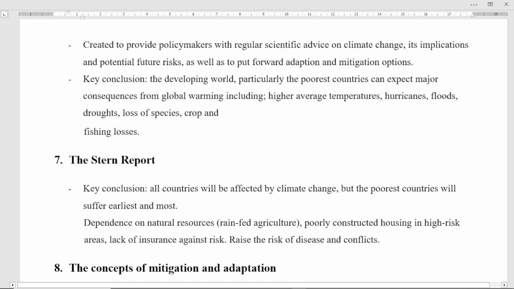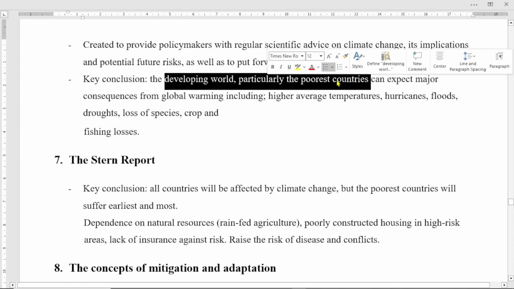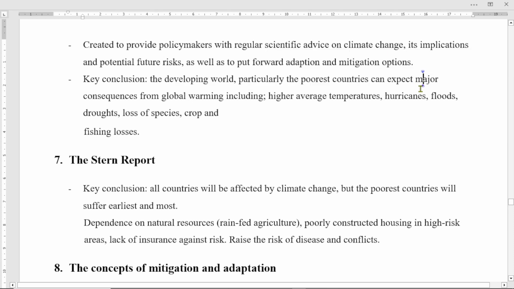The conclusion, right? The developing world, particularly the poorest countries, what? Can expect a major consequence from global warming, including maybe higher average temperatures, hurricanes, floods and drought, loss of species, crops and fishing, right? This may be the impact for the poorest countries, for the developing world, right?